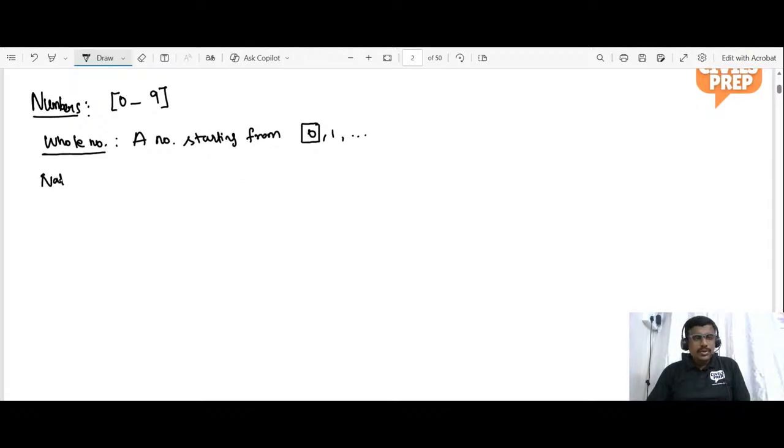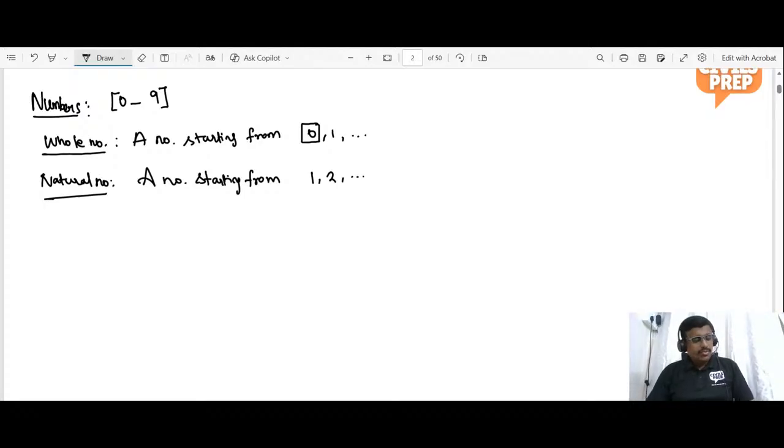Then what is a natural number? A number starting from 1 till infinity is considered to be a natural number. Very good.